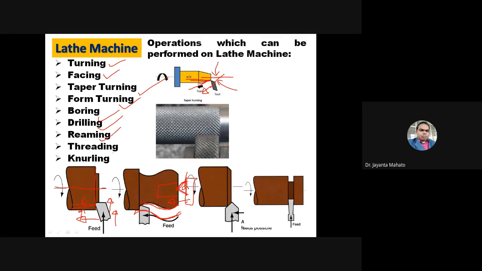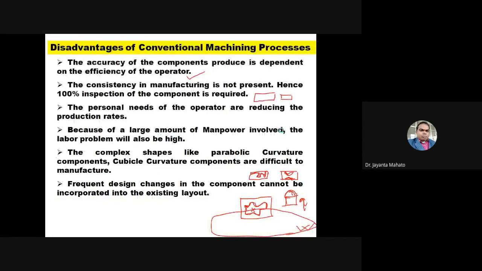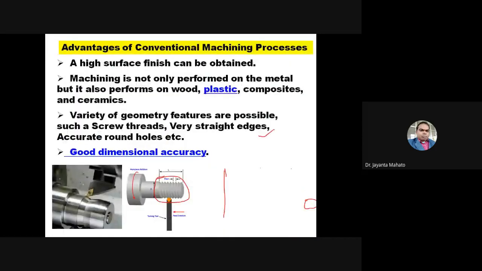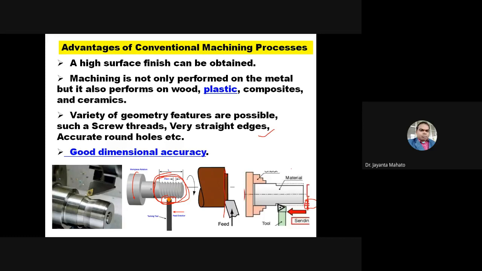Reaming, threading. Threading means making a thread. In this case, a threading tool is required. So this type of threading tool is required, and after the threading operation, you can produce this type of external thread.